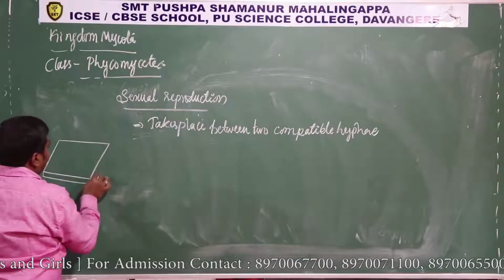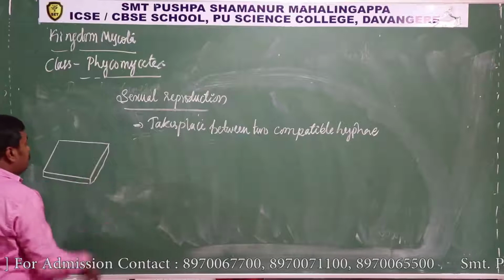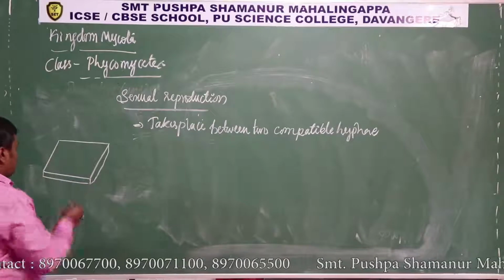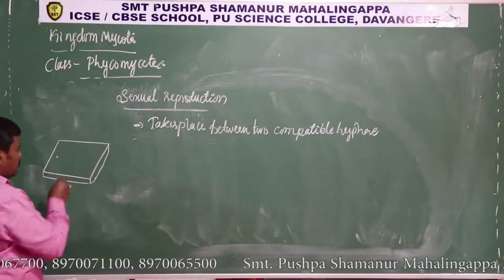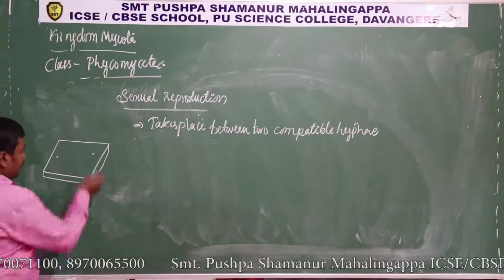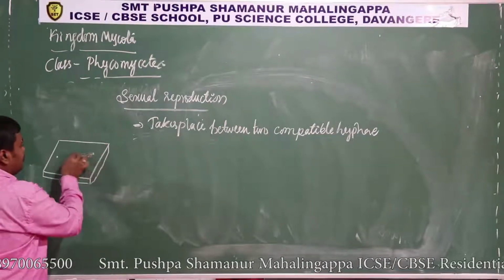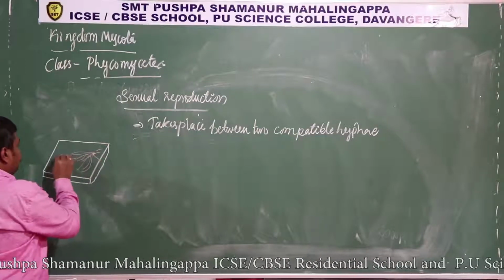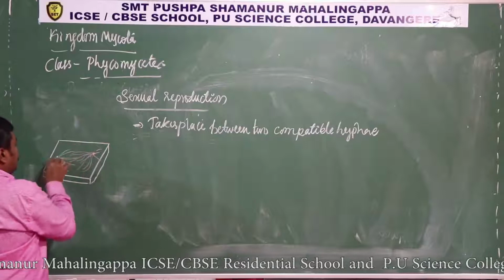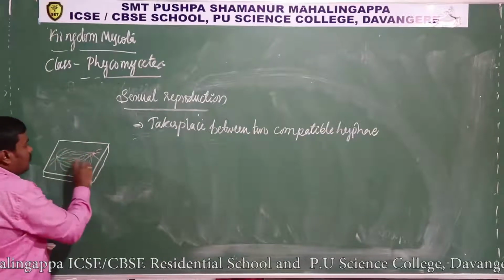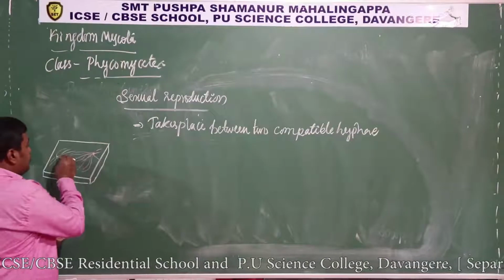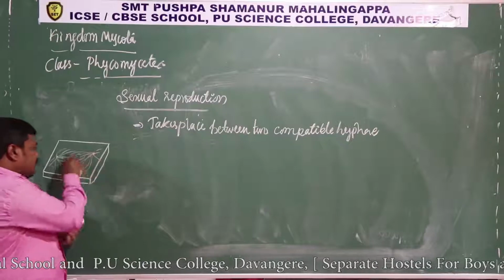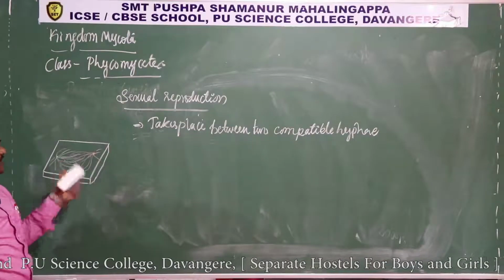So the sexual reproduction was well studied in mucor. It's similar to rhizopus. Suppose there are two kinds of spores which fall on the same bread. Let's imagine, one aplanospore falls here, another aplanospore falls here. So this also produces hyphae, this spore also produces hyphae. So these are termed as compatible ones. When these two hyphae are close to each other, side by side like this, sexual reproduction happens. Usually sexual reproduction does not happen between two hyphae from the same spore, it happens between two different spores.